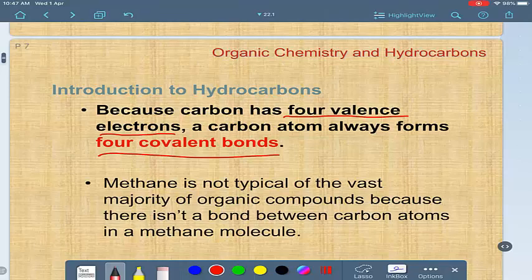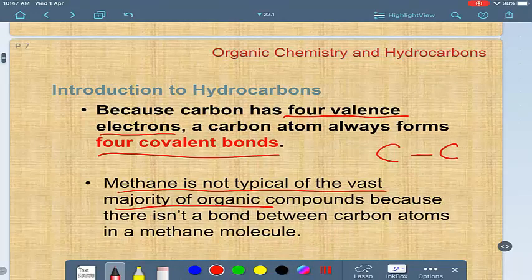But look, methane is not typical of the vast majority of organic compounds. Why is methane not like this? Because in organic chemistry, or hydrocarbons especially, the carbon must link with other carbon, at least one or more.